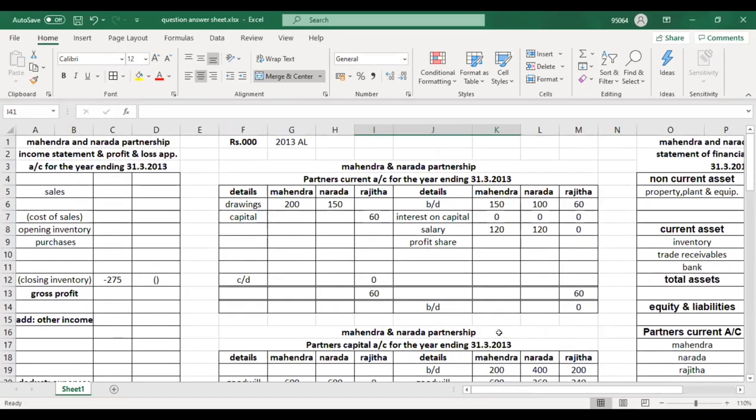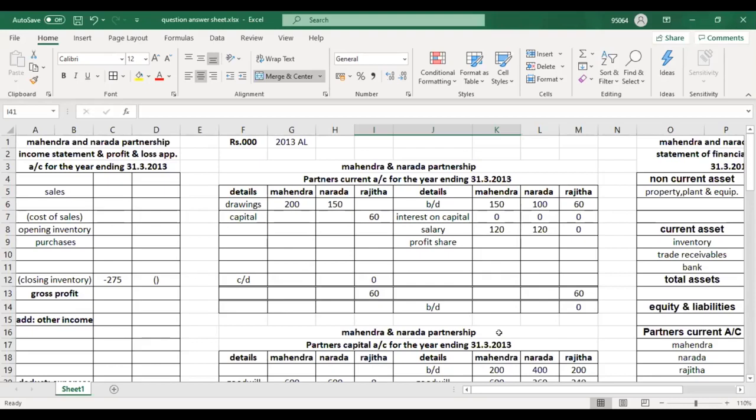Now from the start, we'll go to non-current assets. They have given PPE at cost. We have recorded that, because in accounts, first you should do all the additional information. After that only you should move to the balance sheet or the trial balance they have given. Okay, PPE we have recorded.